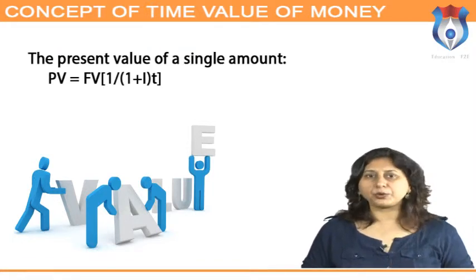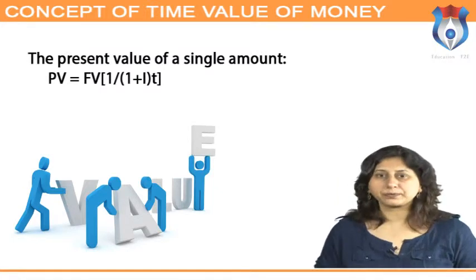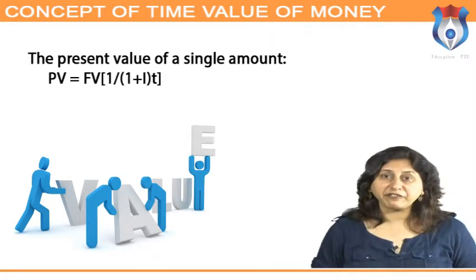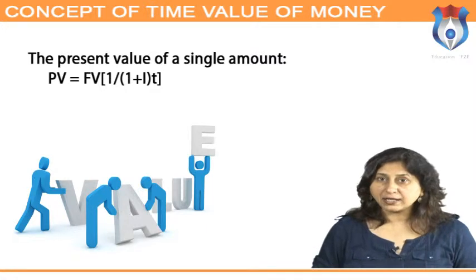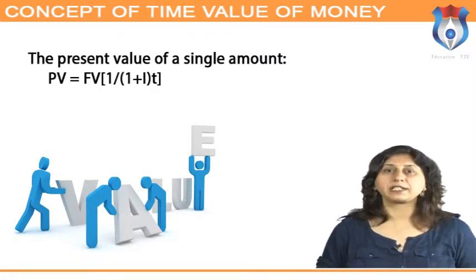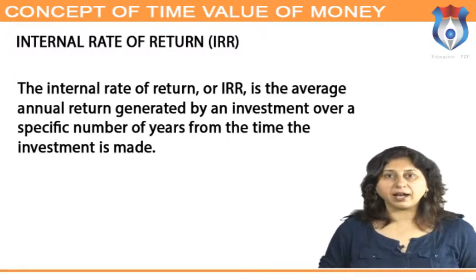The present value of a single amount is the exact opposite of future value. Here is the formula: PV is equal to FV times 1 upon (1 + i) to the power t.